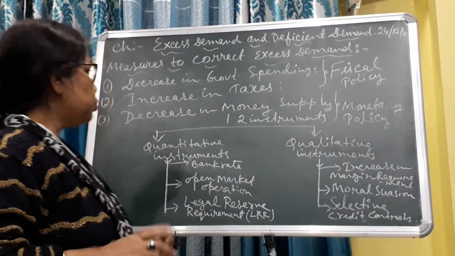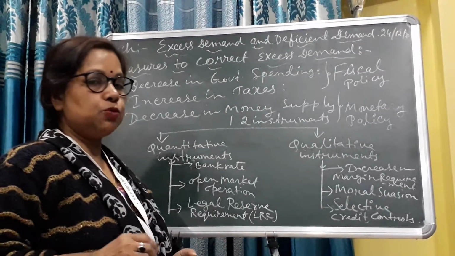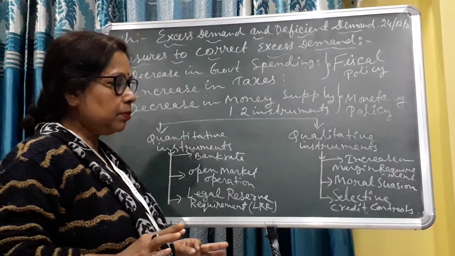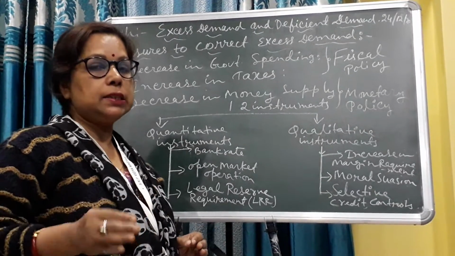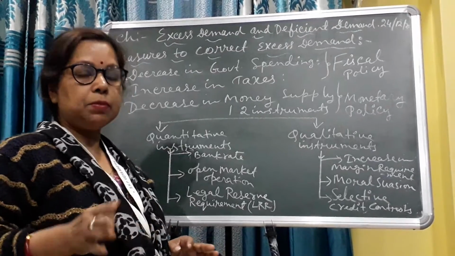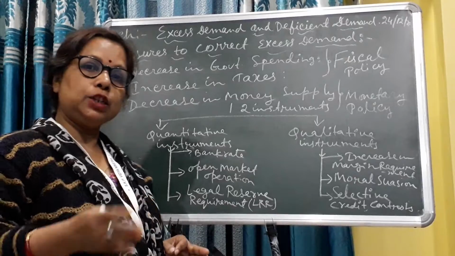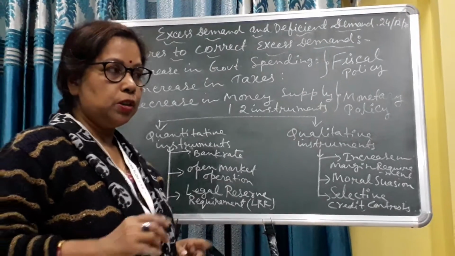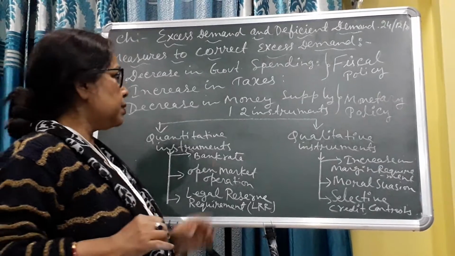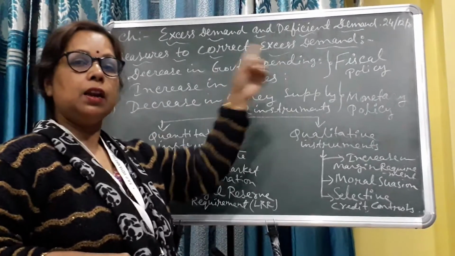Number 2, increase in taxes. In case of taxes, we have seen there are two types of tax, direct and indirect tax. When the government increases taxes, direct or indirect, then the income level of the public will reduce. That's why aggregate demand automatically will reduce. So this is the second process applied by the government, increase in taxes. These 2 points are included in fiscal policy.